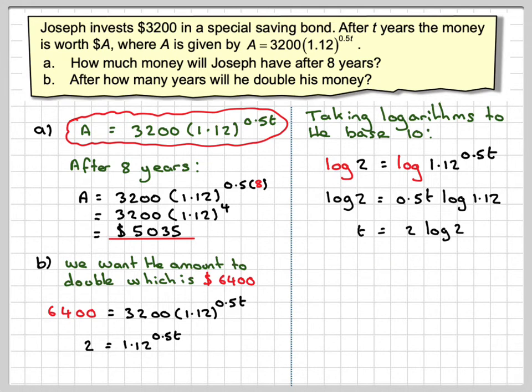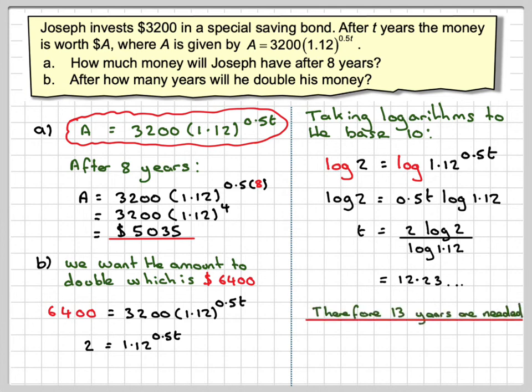Therefore, t will be equal to... Now, if you divide by a half, that's the same as multiplying by 2. So it becomes 2 log 2 divided by log of 1.12, and that will give 12.23. We want to know after how many years, so we'll have to round that up to 13 years. Therefore, 13 years are needed.